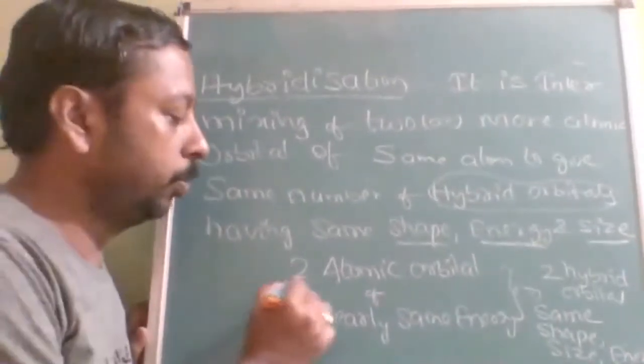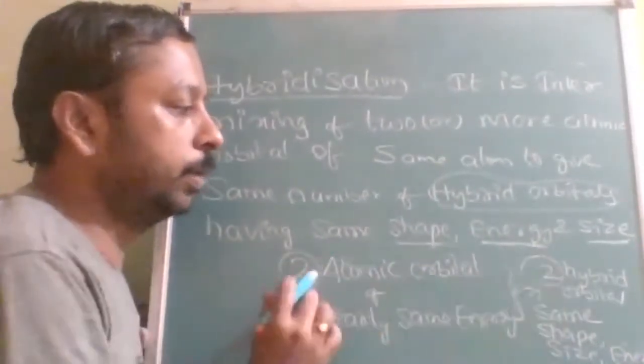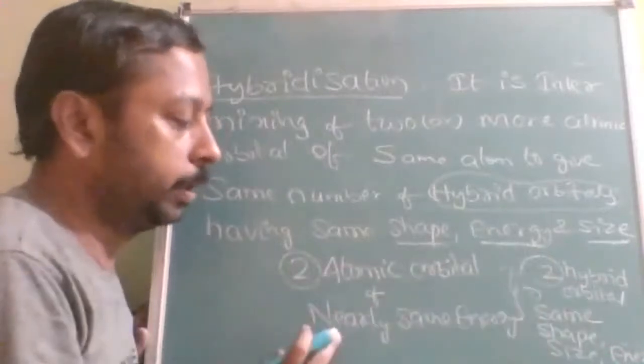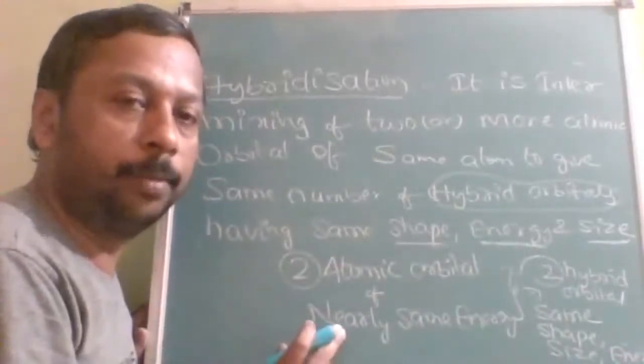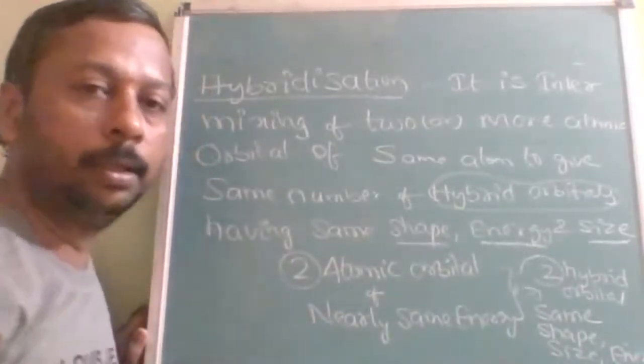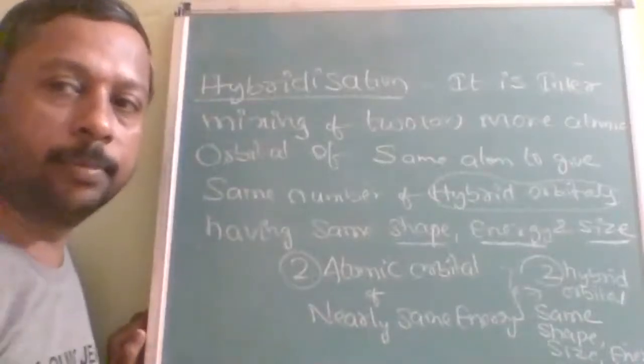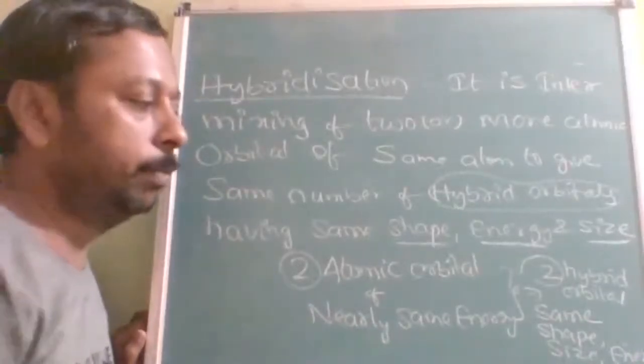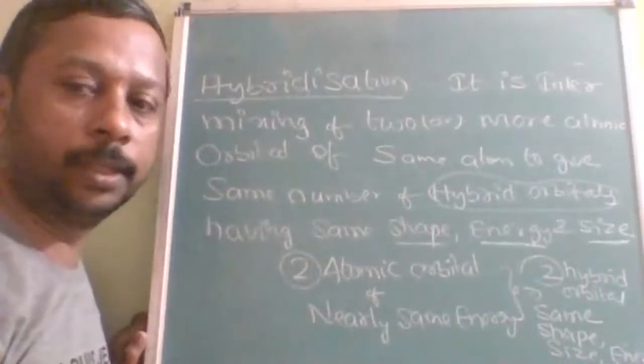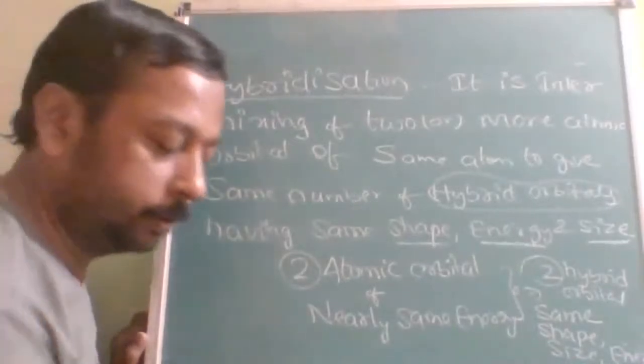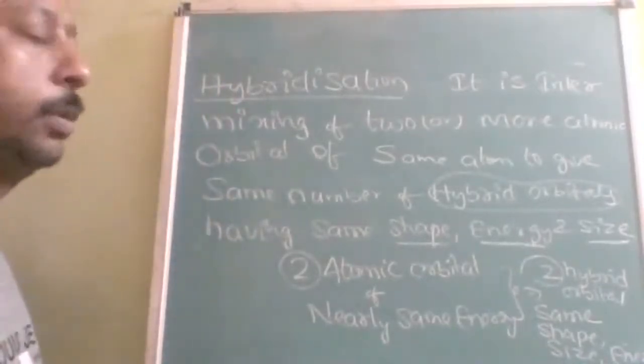Only the number will be the same: if two combine, two will form, but the original orbitals may not have the same shape, energy or size. After combining, they give you orbitals with the same shape, size and energy.